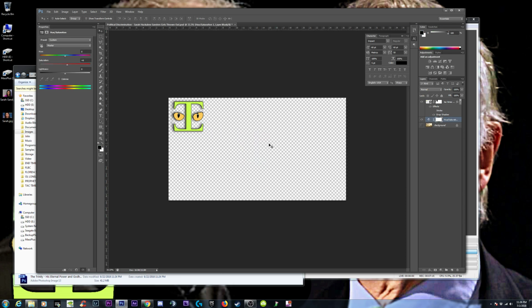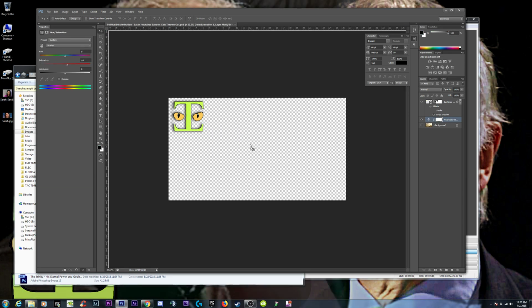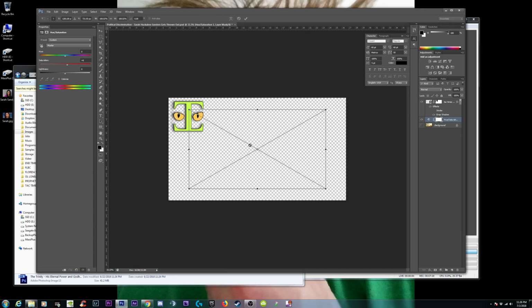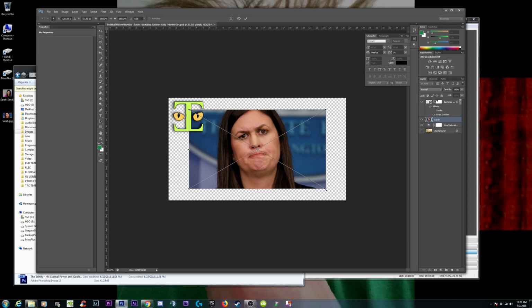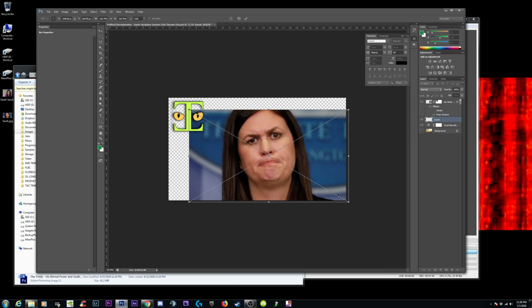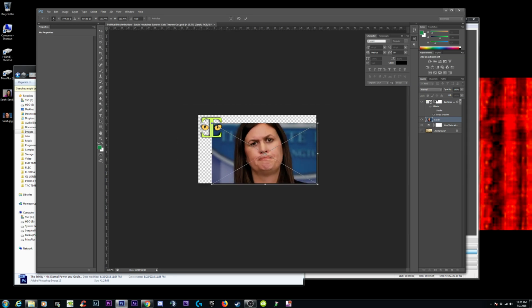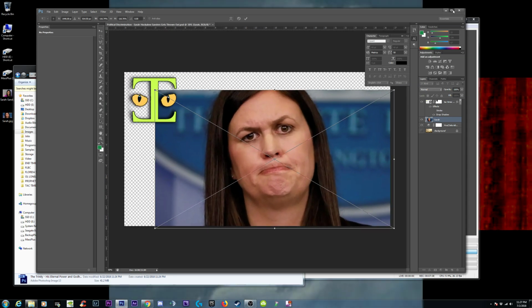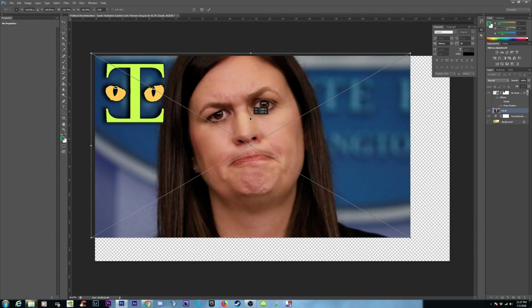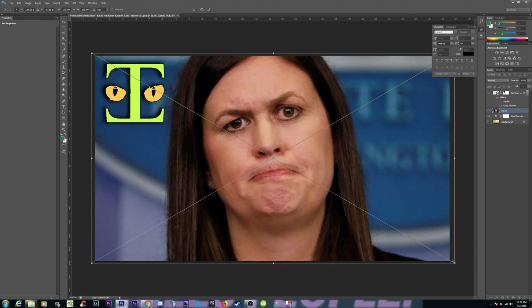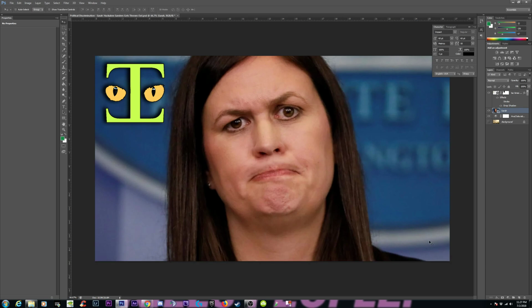Alright, let's delete her for a second and pull her back in from scratch. That's not the one we wanted. This is the one we wanted. There we go. I knew something was weird. Okay, now when this comes in, it's already highlighted. So I'm going to hold Shift and drag the corners right there. This right here is me holding Control and pressing minus to zoom out or plus to zoom in. I'm going to open this window bigger. Okay, so I'm going to drag this in place, and then hold Shift and drag out the edges right about there. I'm going to let go and click Enter, and there we have it.